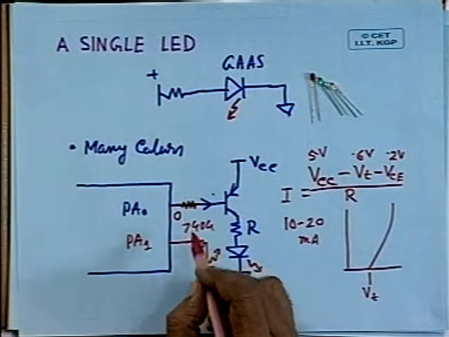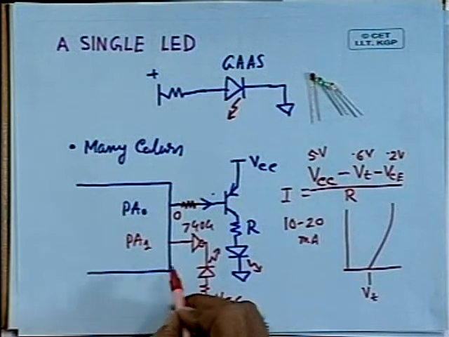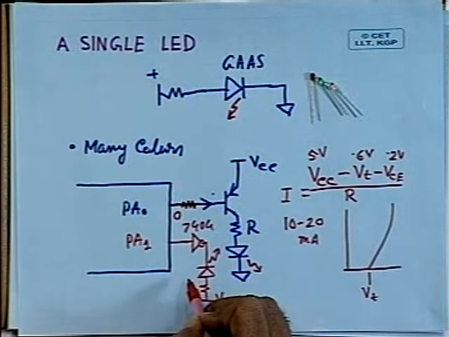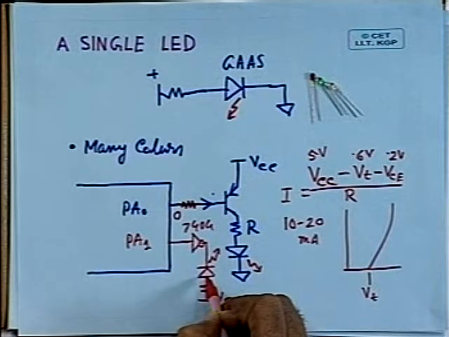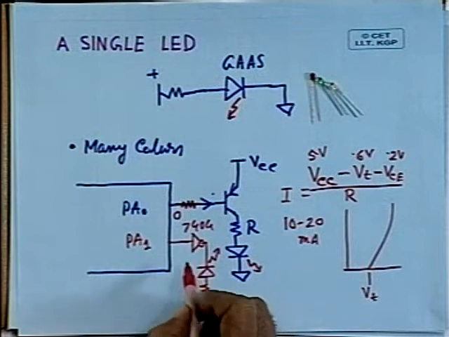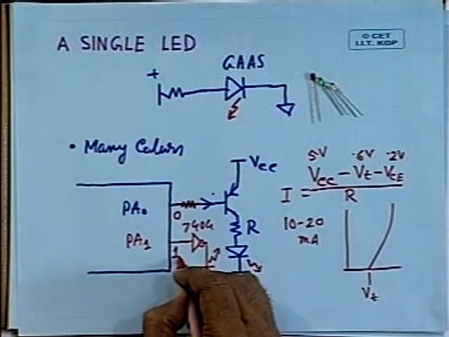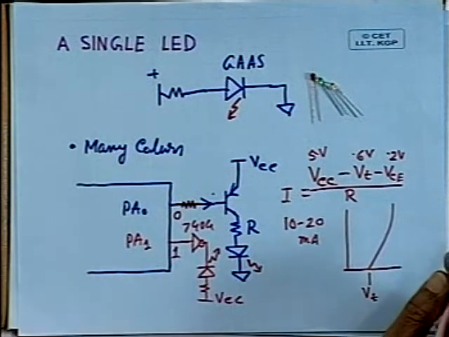And you can show the state of the microprocessor. Suppose you want to show that the microprocessor kit is on or off, you can display that with the help of this LED. In this case, whenever this is 1, then light will be emitted. Whenever the output is 0, no light will be emitted.